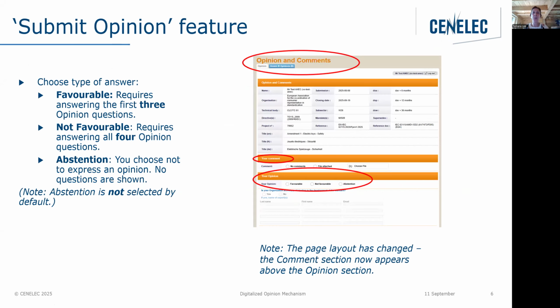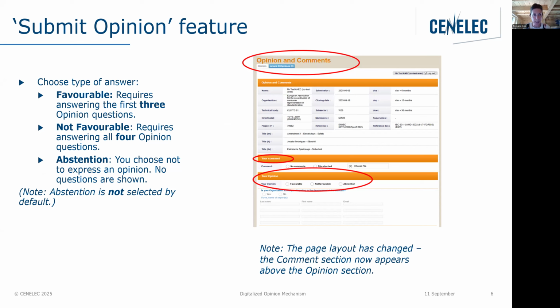So this is the new opinion and comments page. We've made a few changes. We have the metadata at the top, so that doesn't change. Then we've added a space for your comments. Remember before you were able to submit your comments, so this is now added here in the middle. Below that, we've added your opinion, where you can select between the three options: favorable, not favorable, and abstention. What's important is that the abstention is not set by default like it is for all the other votes.